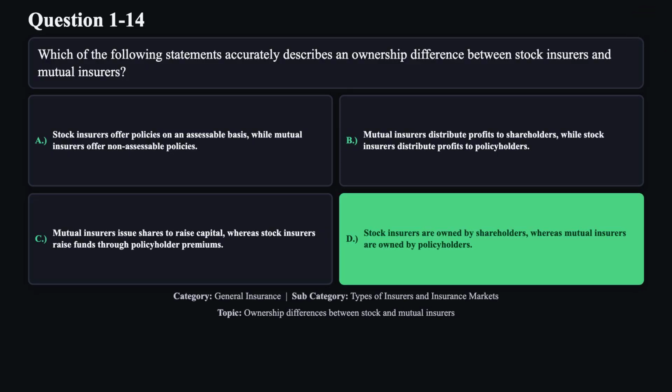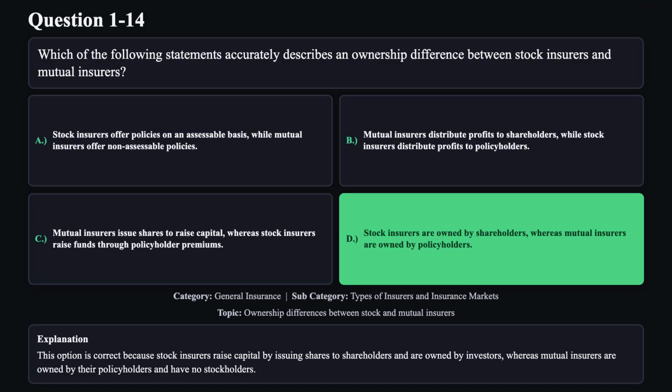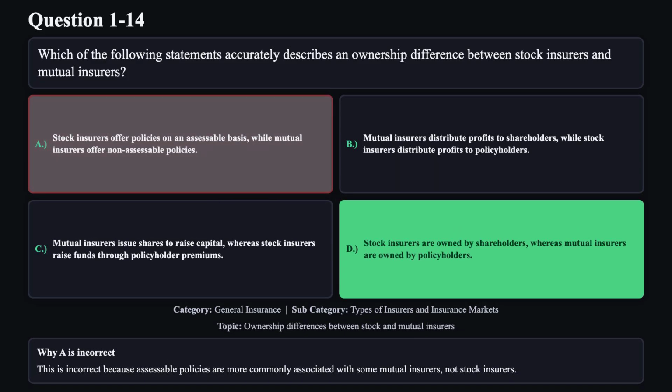The correct answer is D. This option is correct because stock insurers raise capital by issuing shares to shareholders and are owned by investors, whereas mutual insurers are owned by their policyholders and have no stockholders. Reason A is not correct. This is incorrect because assessable policies are more commonly associated with some mutual insurers, not stock insurers.